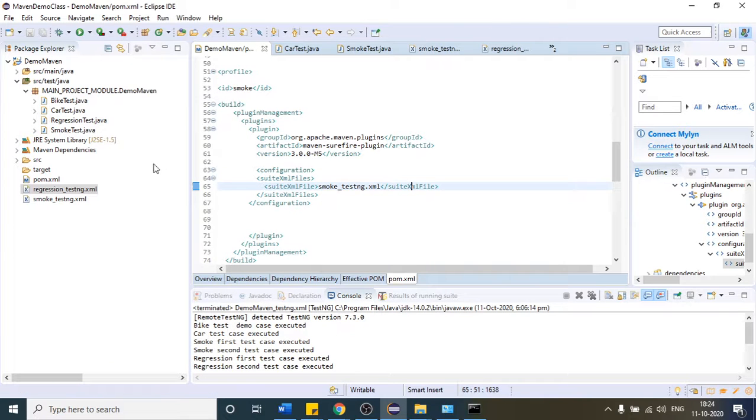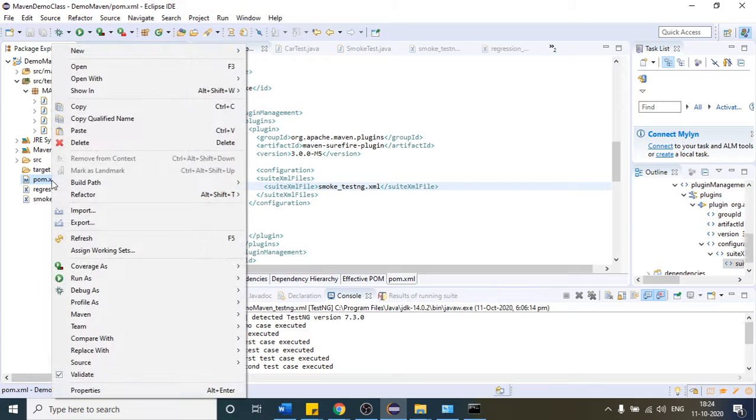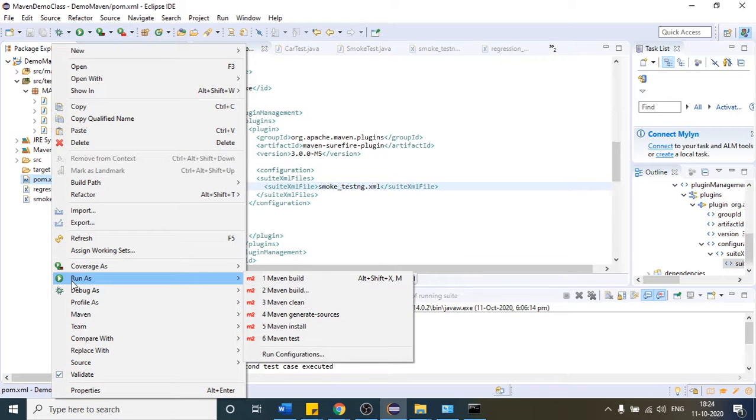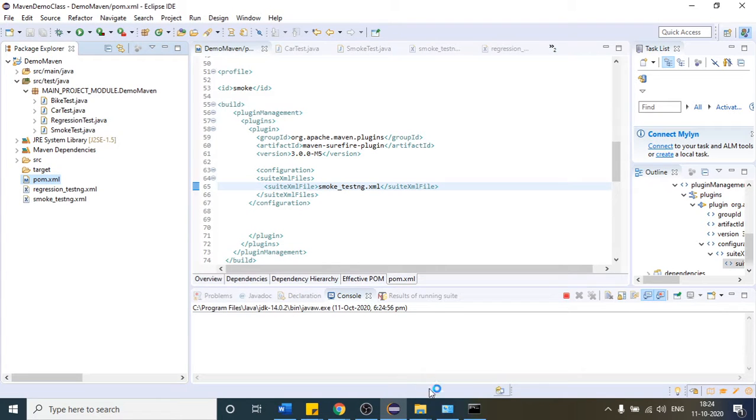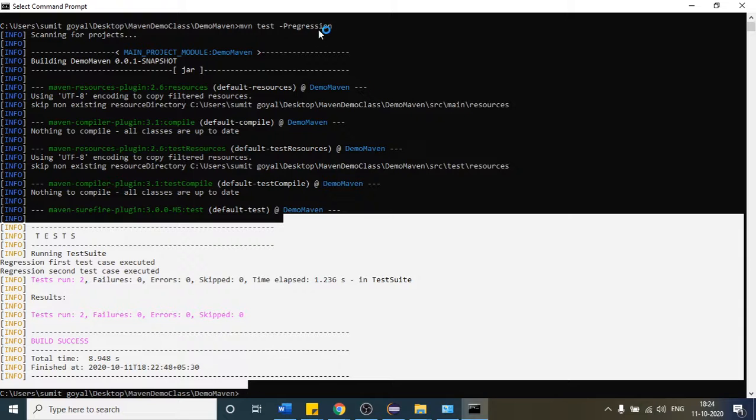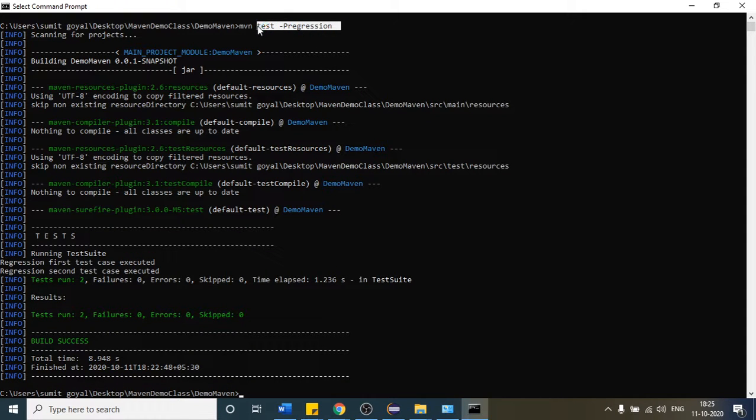So after installation of this, this is my pom.xml file. Right click, I think it is here. You can see you can also run the command Maven test, Maven clean. Let us only consider these two. But the issue is it will trigger all the test cases, which is fine. But if you have to provide some complex command, Eclipse will not provide that here. So better go with the command prompt, not with the Eclipse.